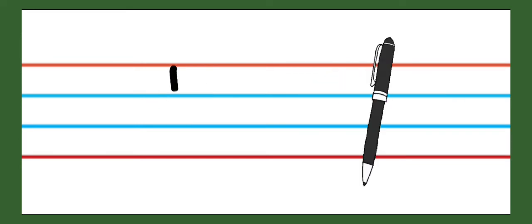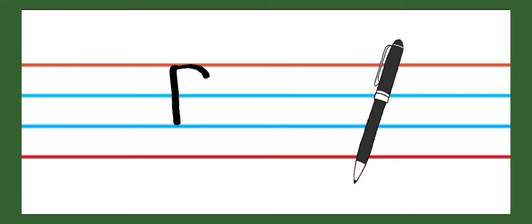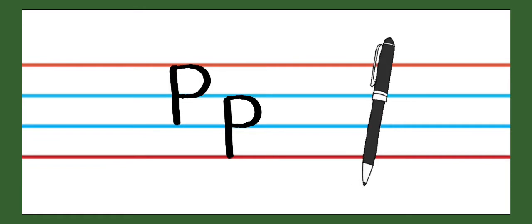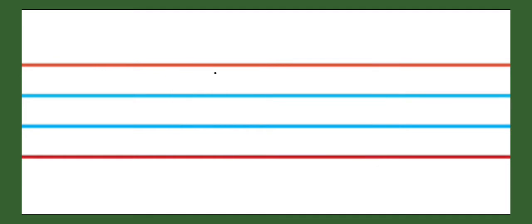After O, P. P for pen. This is capital letter P. And this is small letter P. P for pen. P says P.